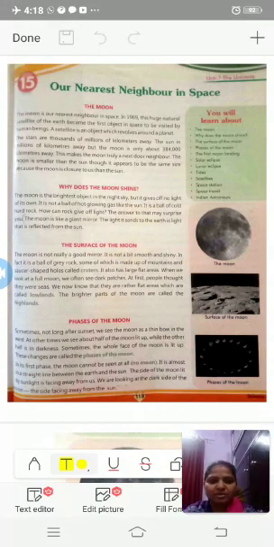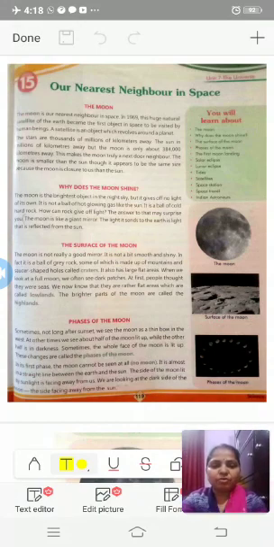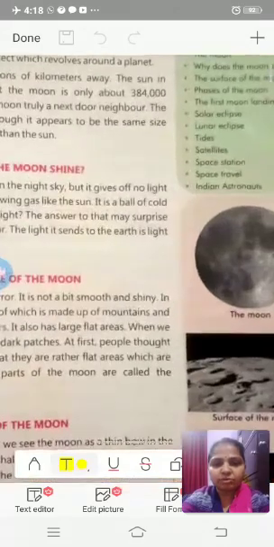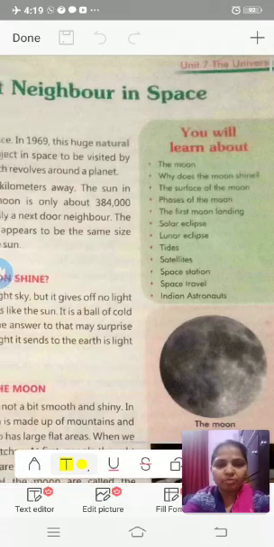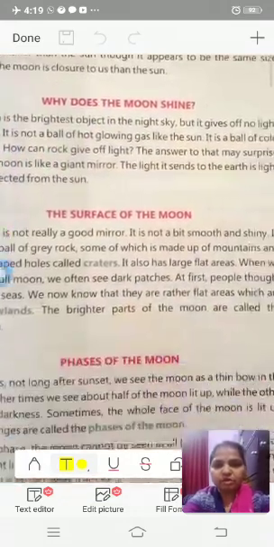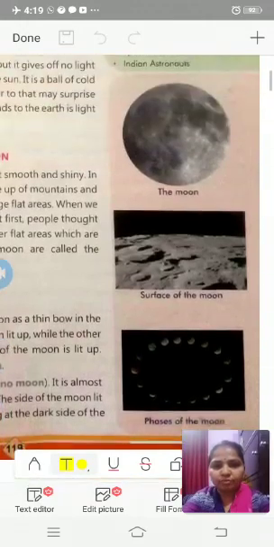Today, from our science book, we are going to read about the nearest neighbor in our space. It is chapter 15. In this chapter, we will discuss the moon. Why does the moon shine? The surface of the moon, the phases of the moon, and the first moon landing. Today, we will discuss these five subtopics. Now, what is the moon?